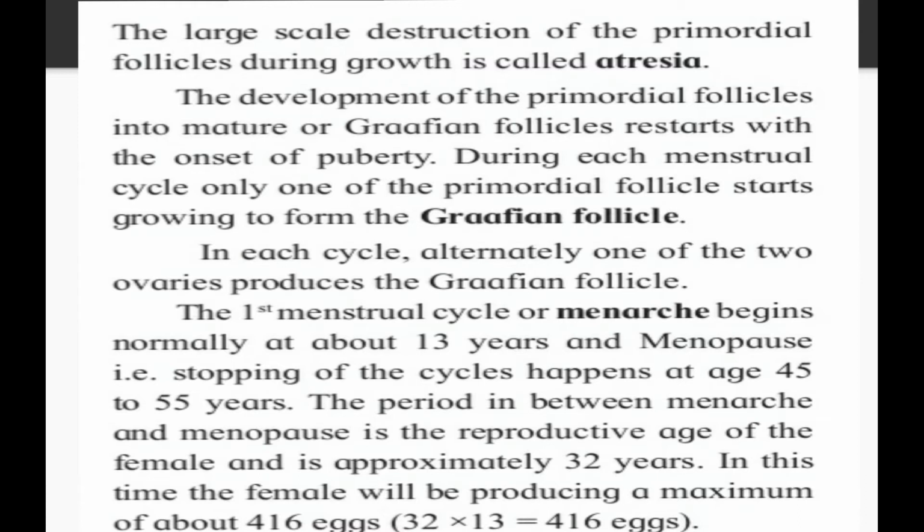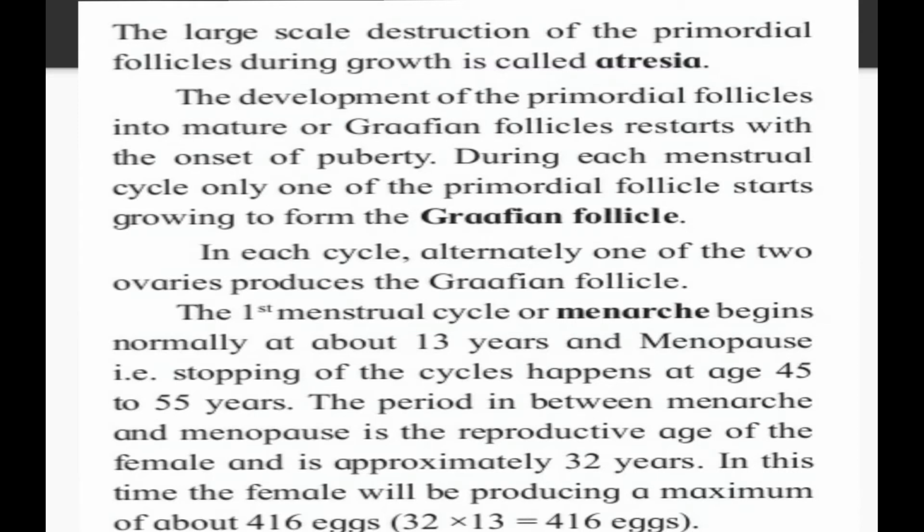In each cycle, alternately one of the two ovaries produces a Graafian follicle. The first menstrual cycle, or menarche, begins normally at about 13 years, and menopause, that is the stopping of the cycles, happens at the age of 45 to 55 years. Whenever the menstrual cycle gets started at puberty, that process is called menarche, and whenever the menstrual cycle gets stopped, it is called menopause.